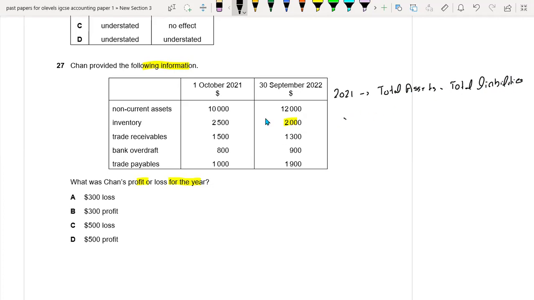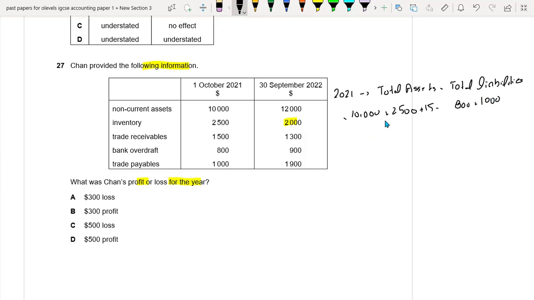Okay, so 10,000 is the non-current asset, 10,000 plus 2,500 plus 1,500 minus this current liability, which is 800 plus 1,000.